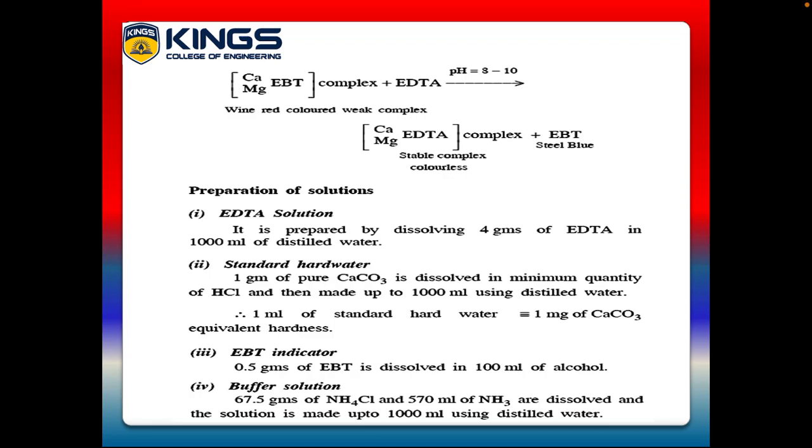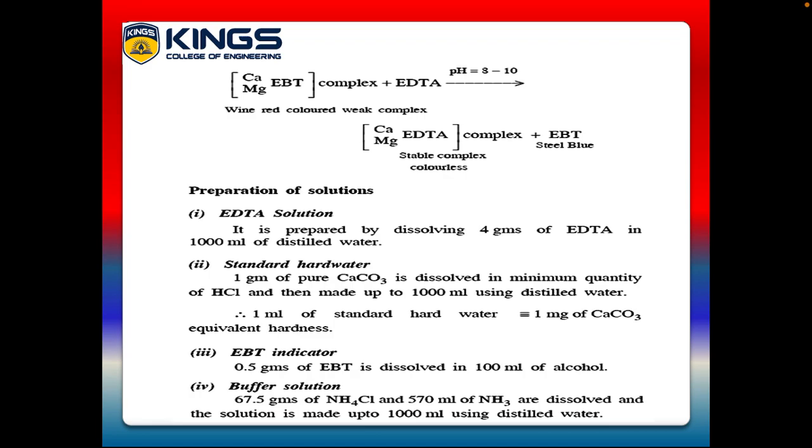See the reaction here. After adding EBT, it forms a wine red colored unstable complex, that is CaMgEBT. While titrating with EDTA at pH 8 to 10, it forms a stable colorless complex like CaMgEDTA, and the set free EBT has a steel blue color. Okay.